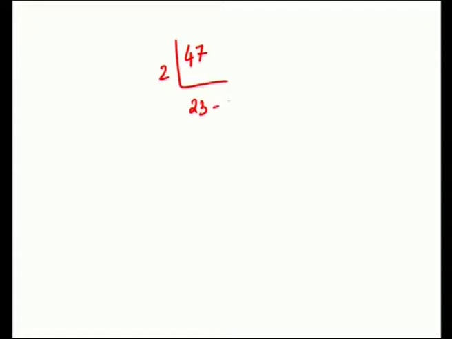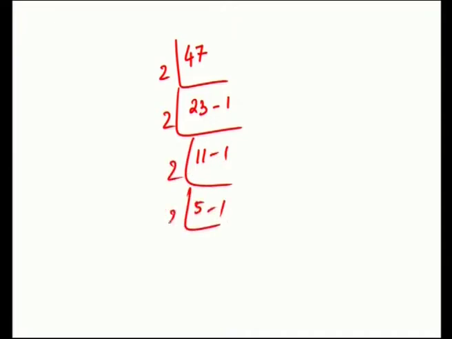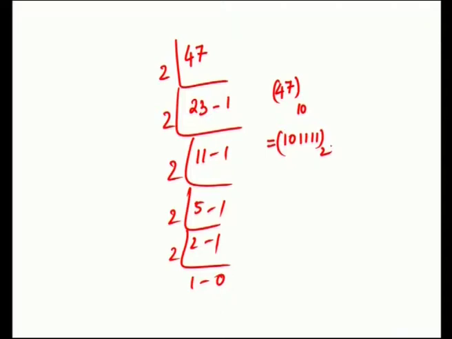So, 23 and remainder is 1, 2 and then 11, 1, 2, 5, 1, then 2, 1, 2, 1, the remainder is 0. So, the decimal number 47 is being converted. Decimal number is always represented with the suffix 10, and the binary number equivalent to that is 101111 with suffix 2. Right?